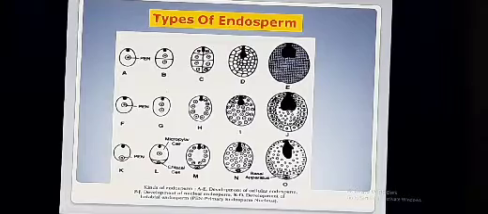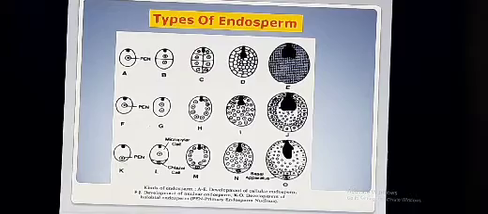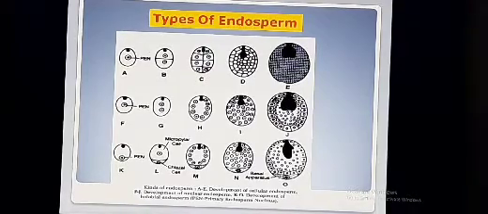While in nuclear endosperm, initially only free nuclear division takes place, that is karyokinesis takes place. Nucleus from the PEN undergoes free nuclear division forming the many nuclei, and these many nuclei push toward the peripheral region forming the central vacuole.